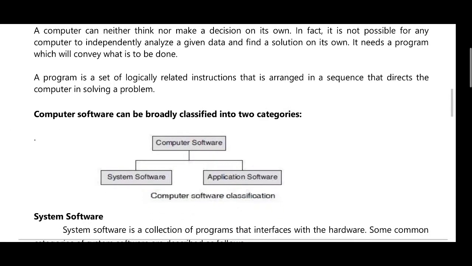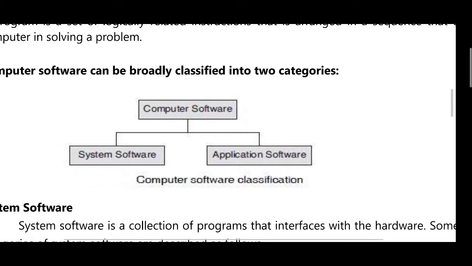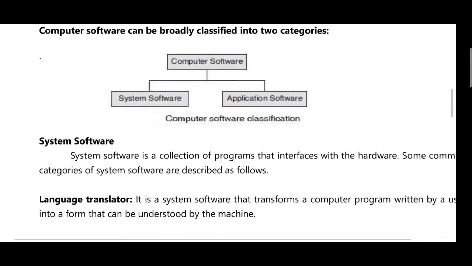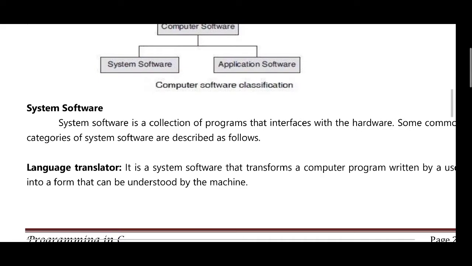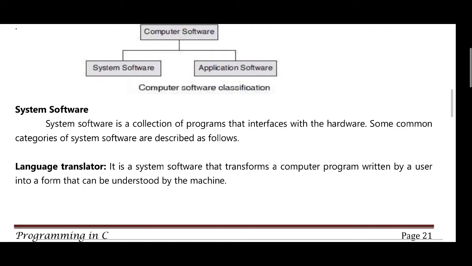Computer software can be broadly classified into two categories: system software and application software. The first one is the system software. System software is a collection of programs that interface with the hardware. Some common categories of system software are described below.